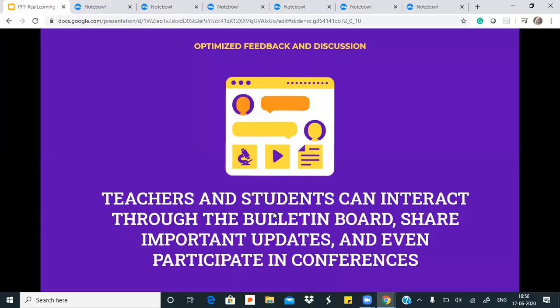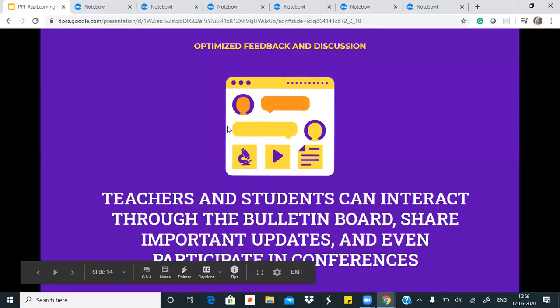The other thing we will be discussing is the bulletin, which I also mentioned, and how the bulletin can be a great way for teachers and students to interact with one another, and also have a video conference if there is an online lecture the teacher wants to conduct, or any online review that teachers want to take.